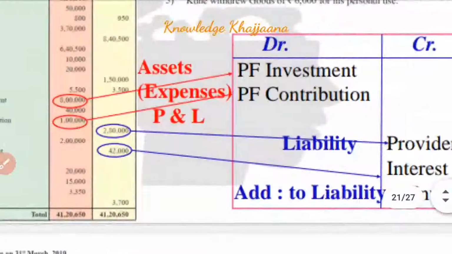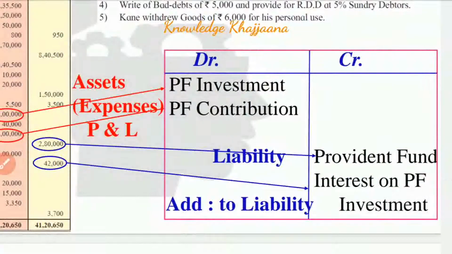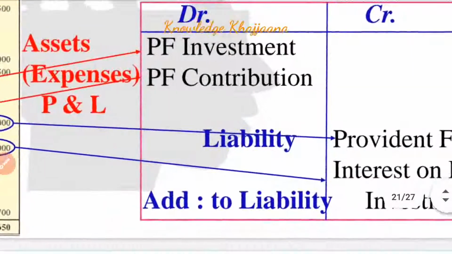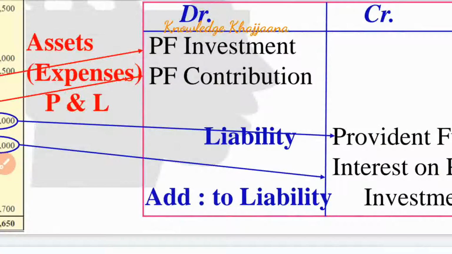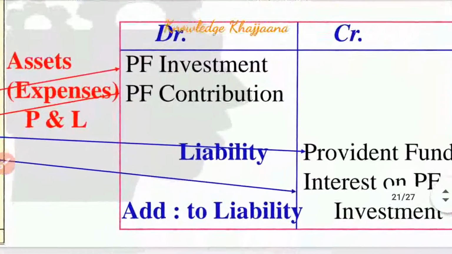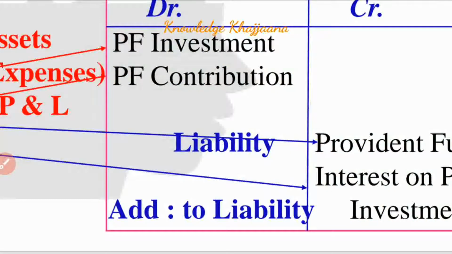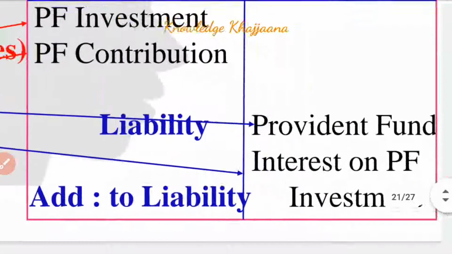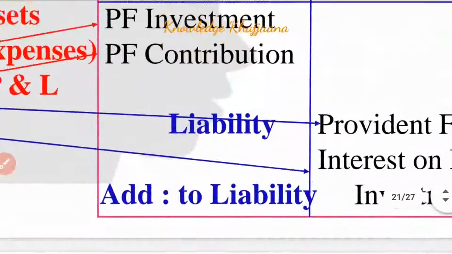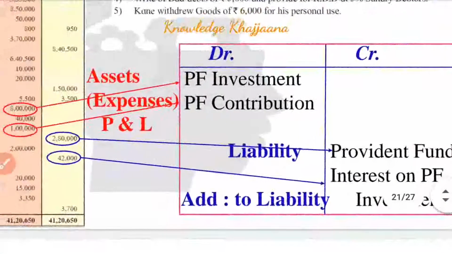Now after investing that provident fund with some financial institution, they will get some interest, and to whom does that interest belong? Whose money had they invested? They had invested the employees' money. So whatever interest they receive from that investment will obviously belong to the employees. After getting that interest on that investment, it should be given to the employees. So interest on provident fund investment is again a liability for the company.